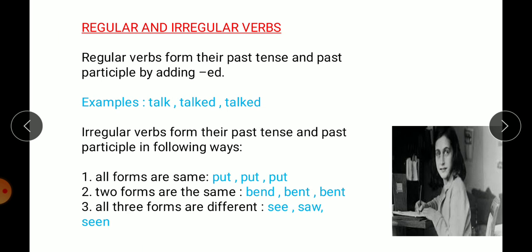Now children, we have already learned the three forms of the verb. Now one more concept is being added to it, that these verbs can be categorized as regular and irregular verbs also. Regular verbs are those verbs whose past tense and past participle is formed by adding ed.